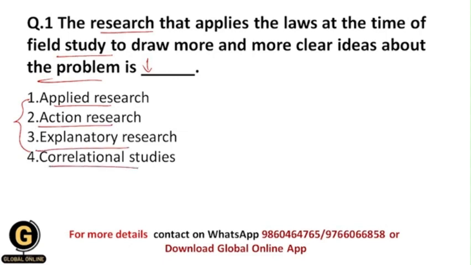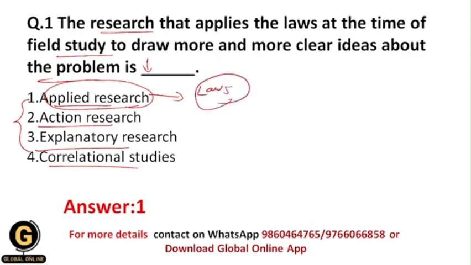So basically students, the correct answer for this is applied research, because applied research is the type of research in which we solve immediate problems, but apart from that we apply the laws, or the existing theory or principles, to our problem. By applying the laws or principles, it becomes easier for us to solve the problems and to get the conclusions of our results very easily and very efficiently. And that's why here the correct answer is 1.